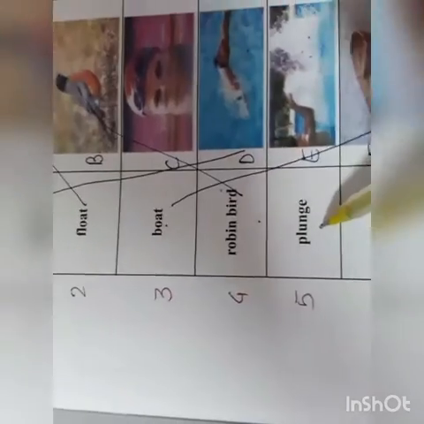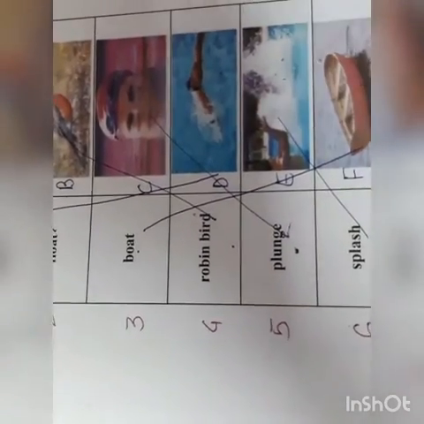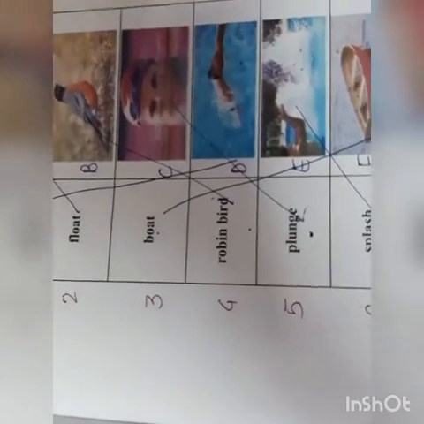That is the only bird. So this is your B. Plunge. This is your plunge going into the water. And this is your splash. So this way you have to do the matching in your textbook only. इसको खाली textbook में ही करना है.